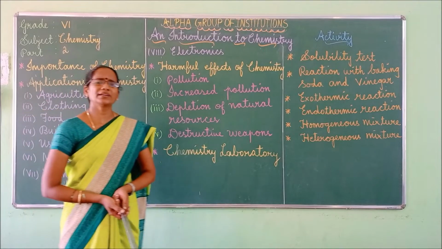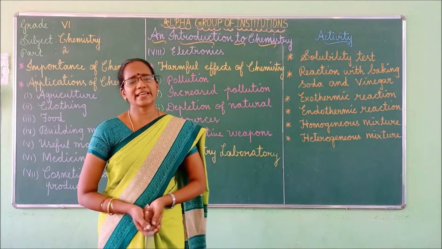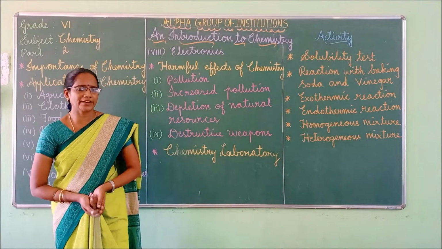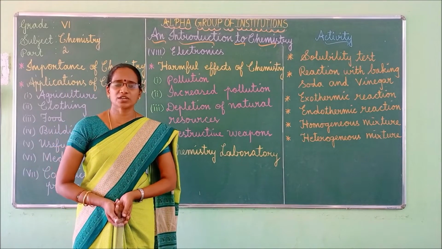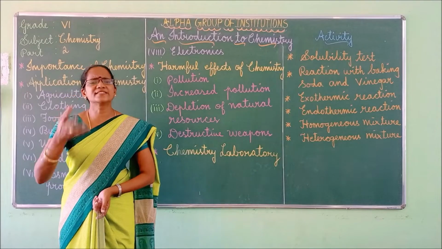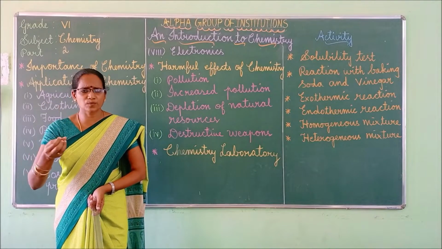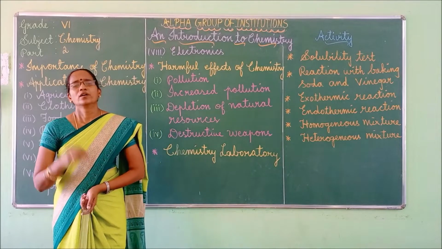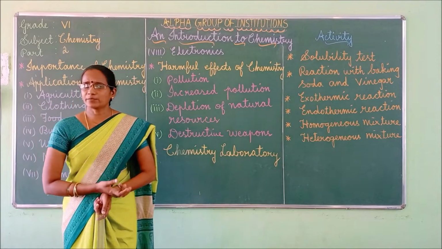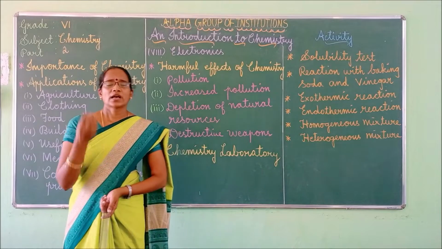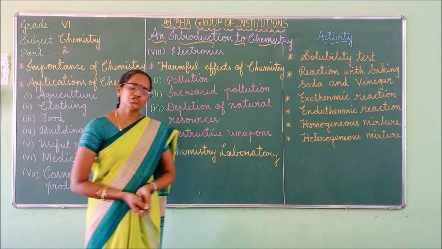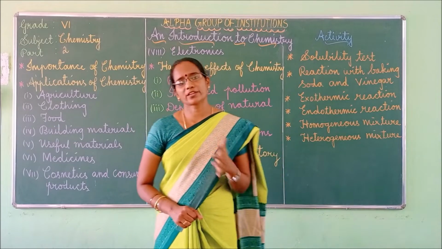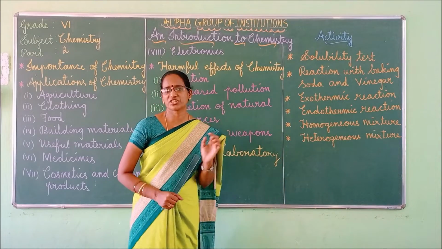Pollution is nothing but unwanted changes that take place in physical, chemical or biological substances of the environment. Otherwise, we can say undesirable changes that take place in the environment are called pollution. What are the different types of pollution? Air pollution, water pollution, land pollution, thermal pollution, radioactive pollution are some of the pollutions.